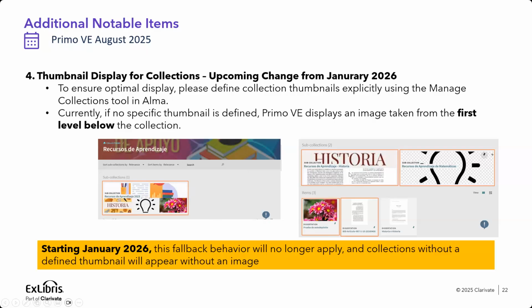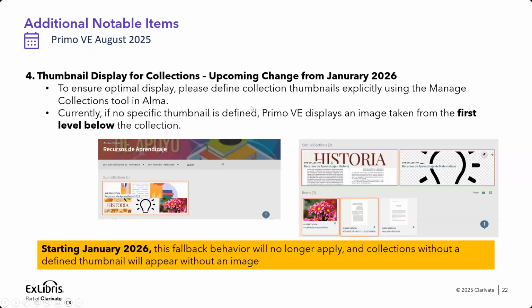The issue is that this exploration, the option to show a collection thumbnail that was not defined by the collection curator, is a bit performance heavy.